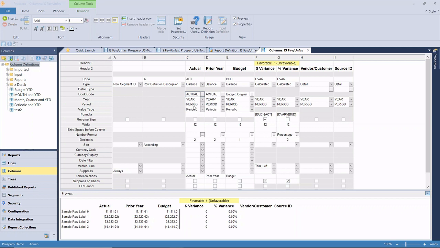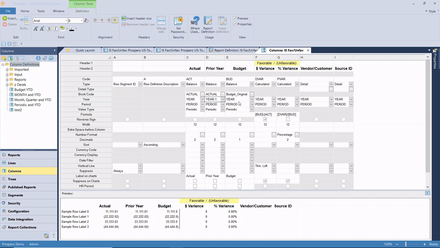You can see that we have year and period defined here, and what that's doing is making our reports dynamic. As accountants, we run the same reports month after month. The last thing we want is to have a report that requires us to come and update it every month so that it's going to reflect a new period. Instead, when we use the term year and period, then it's just going to use our report date. These reports that I've been running as of July 2019, 2019 becomes the year and July becomes the period. As I change my report date to August and September as my calendar moves along in the year, then these will automatically update to do that.